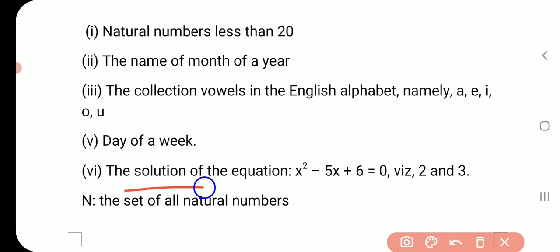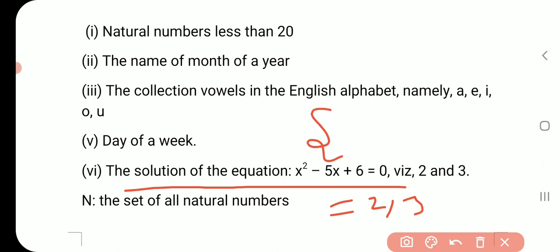And a set may also be like this: the solution of the equation x square minus 5x plus 6 equal to 0. So what will be the solution of this? The solution of this will be 2 and 3. So how will we write it in set form? We will write it in set form like this: 2 and 3. So this is known as a set, a collection of well defined objects.